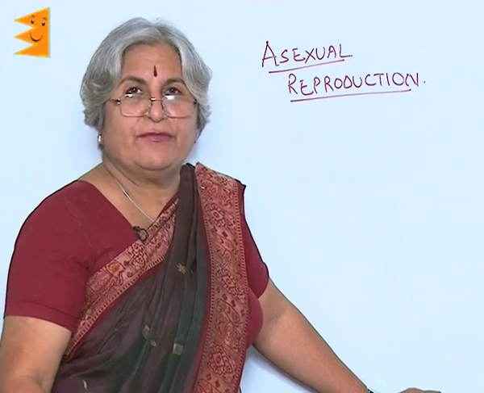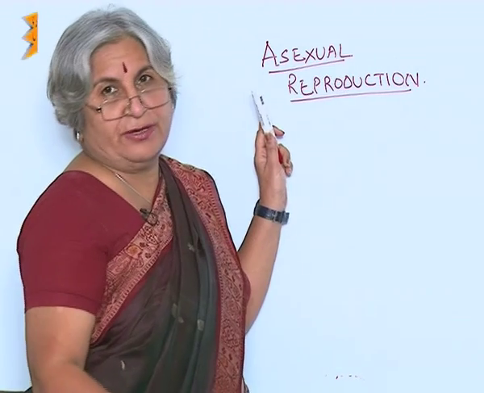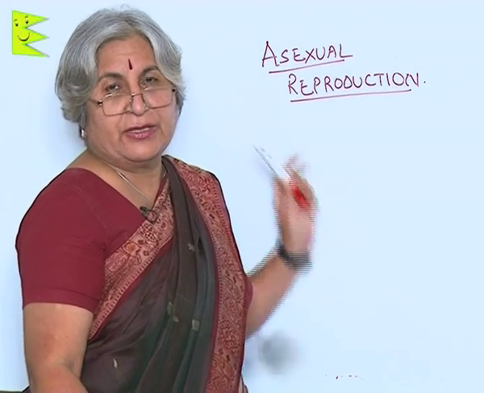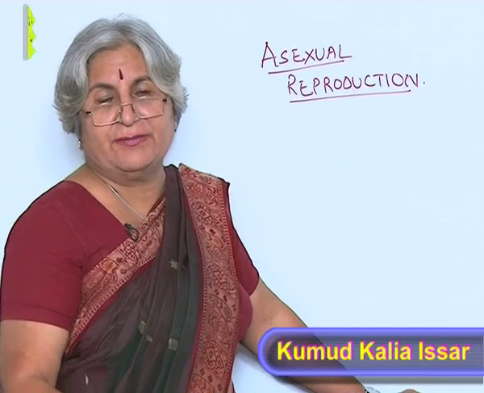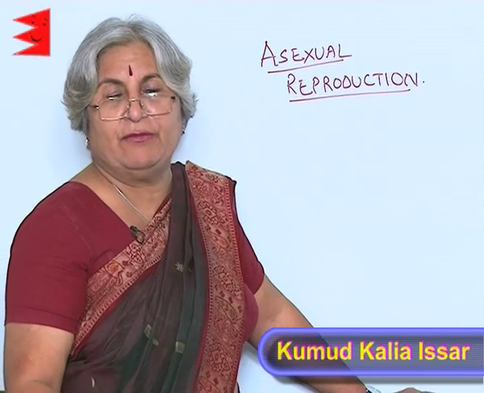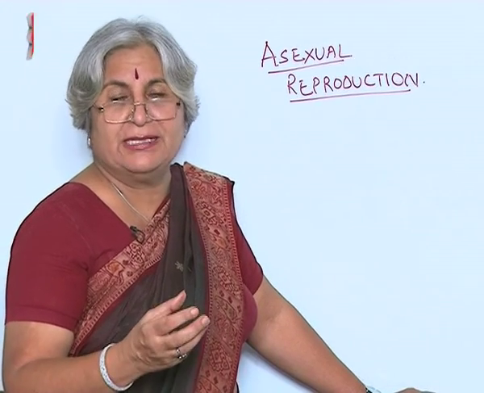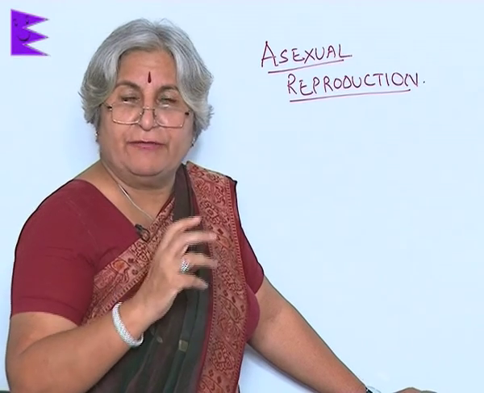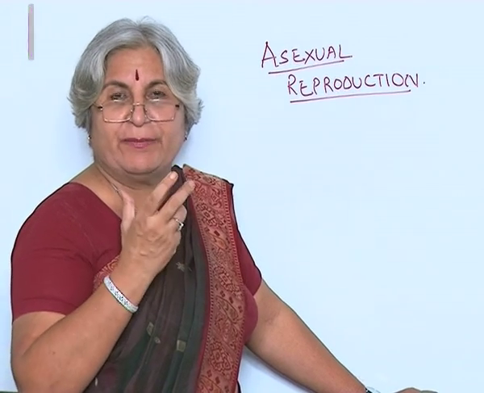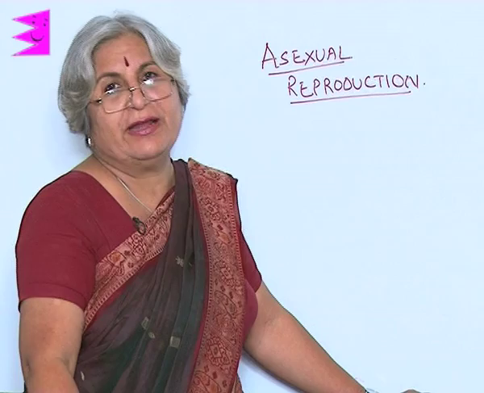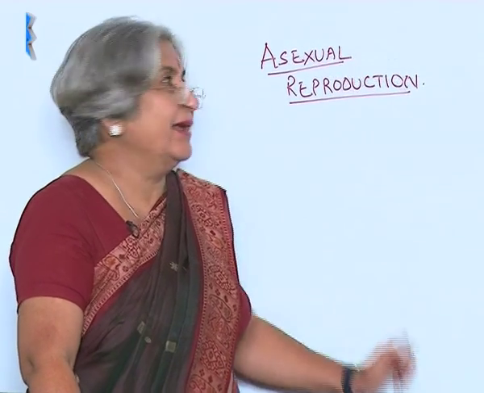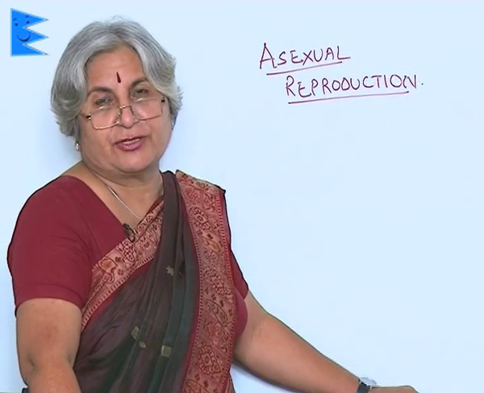The second mode of reproduction is asexual reproduction. You see, the simpler organisms which are made up of only one cell or few cells, but there is no differentiation, there is no special type of cells, they show very simple type of reproduction, and that is asexual reproduction.